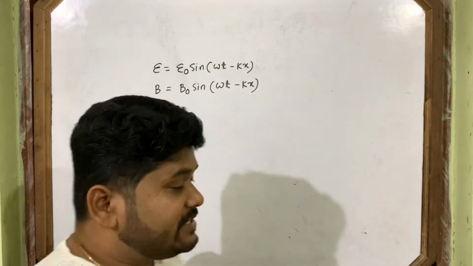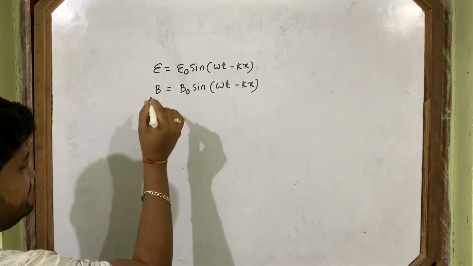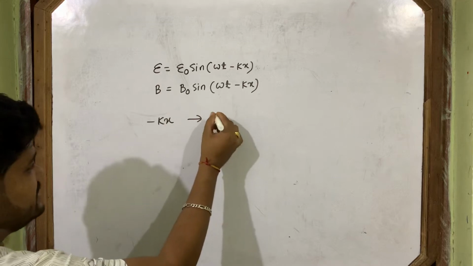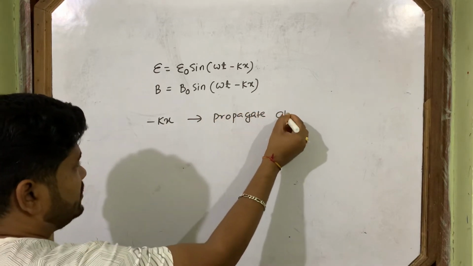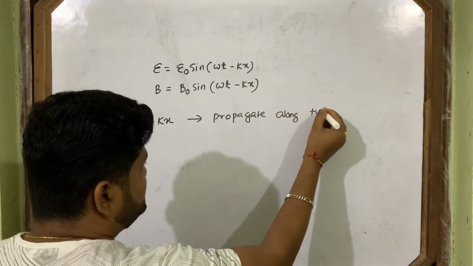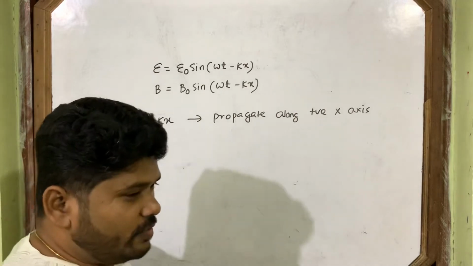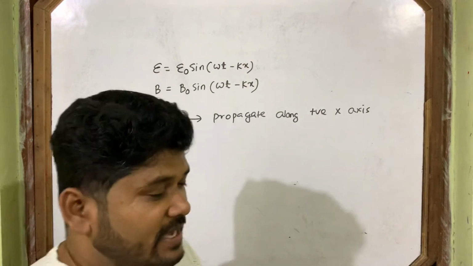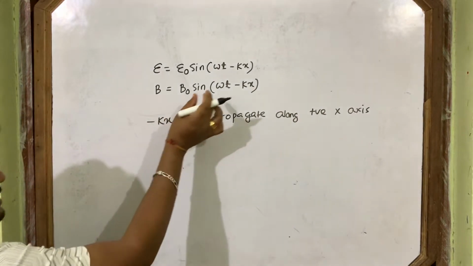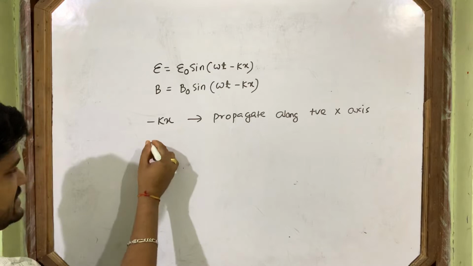Always remember, if it is minus kx, the wave propagates along the positive x-axis. You already know this from class 11th, but I am repeating it. If minus kx is there, the wave propagates along the positive x-axis.